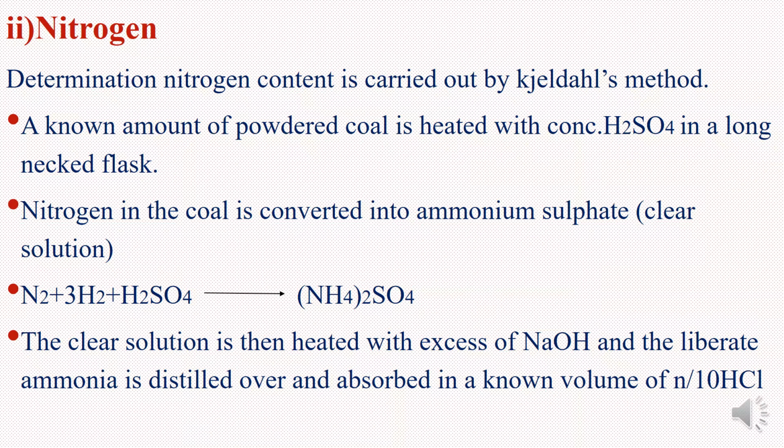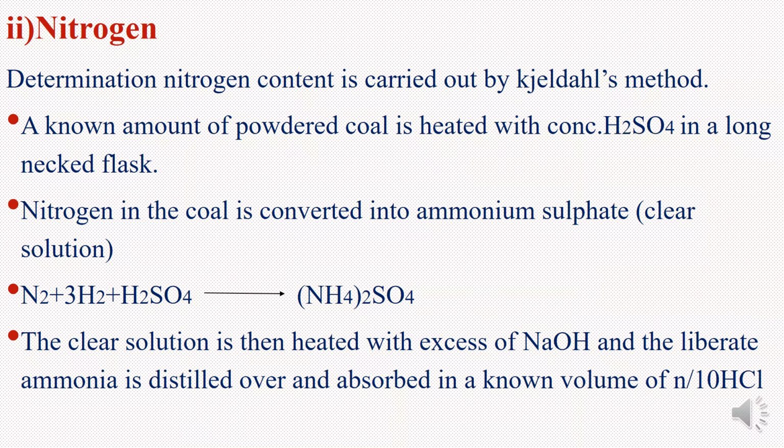Nitrogen. Determination of nitrogen content is carried out by Kjeldahl's method. A known amount of powdered coal sample is heated with concentrated sulfuric acid in a long-necked flask. Nitrogen in the coal is converted into ammonium sulfate. N2 plus 3H2 plus H2SO4 gives (NH4)2SO4.